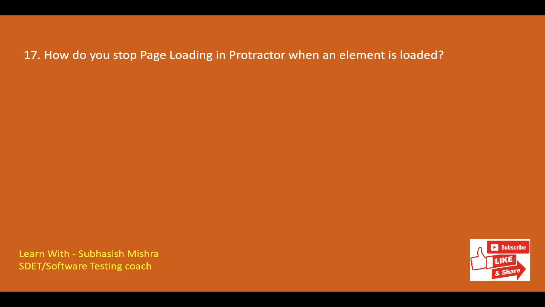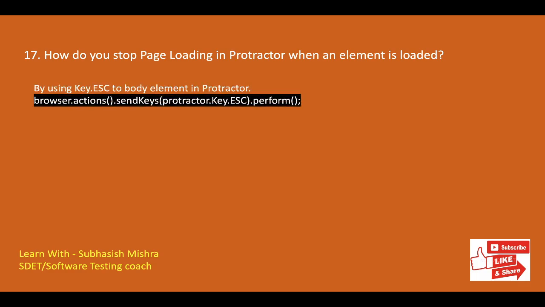How do you stop page loading in Protractor when an element is loaded? If we want to cancel the loading and want to perform certain tasks, then we can use the keys method, and in the keys method you can use the escape button. So we can use a command like browser.actions function, then sendKeys protractor.Key.ESCAPE.perform. It will stop the page loading.